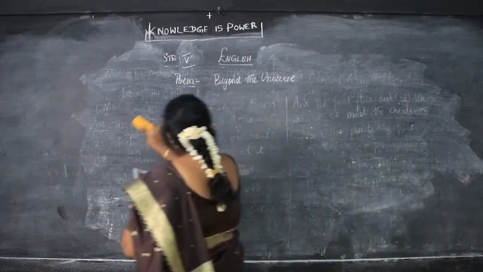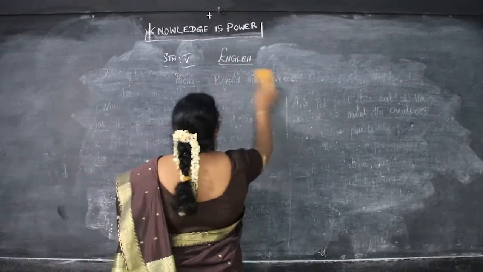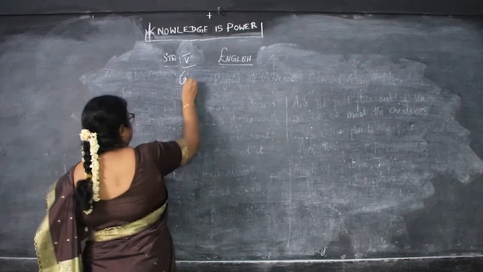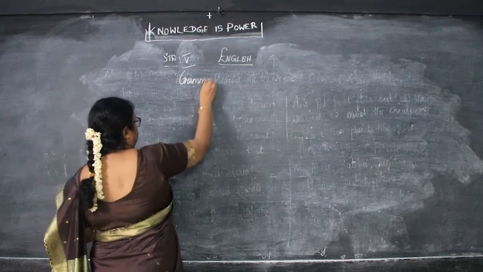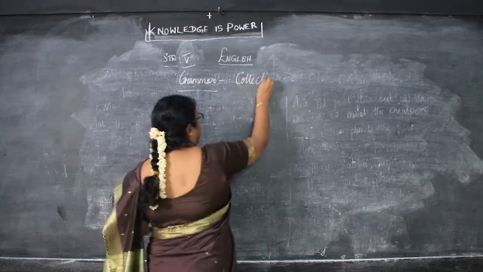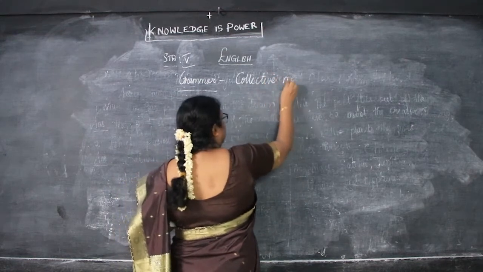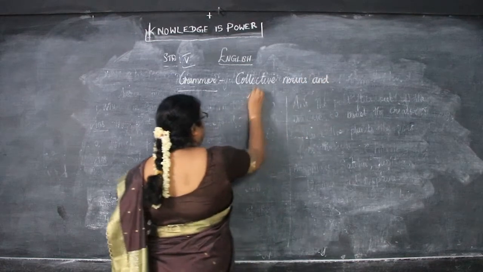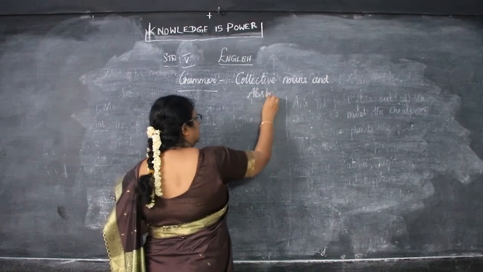So in this grammar, we are going to see nouns, that is collective nouns and abstract nouns.